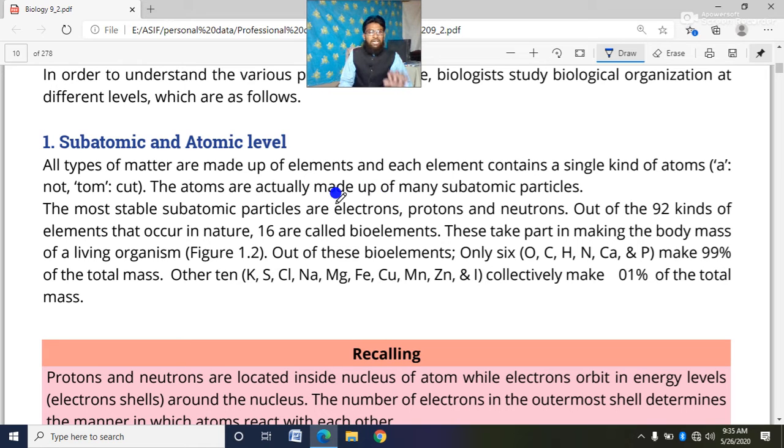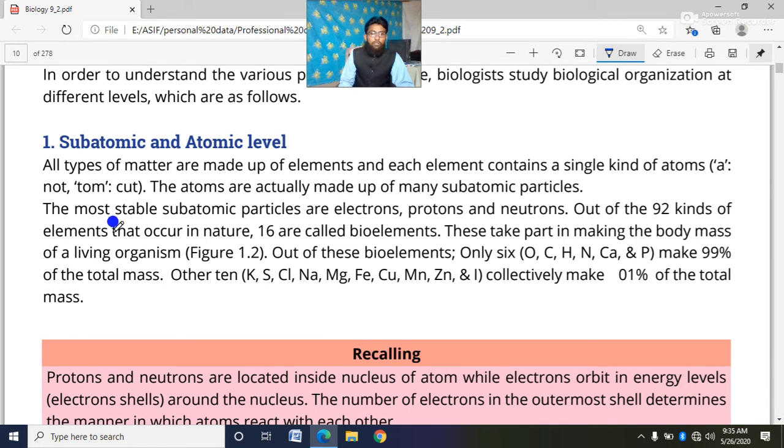Cadets, we know that the atom is the simplest particle in the world, but the latest study tells us that there are some even smaller particles within an atom.